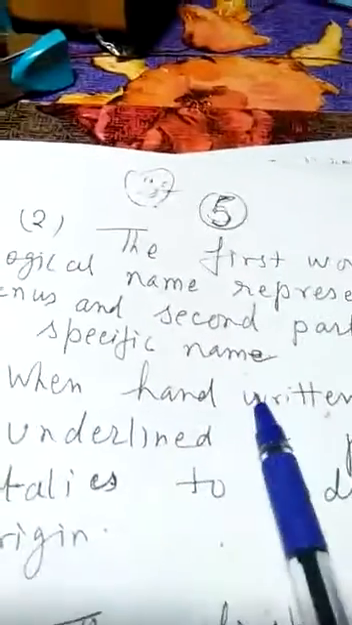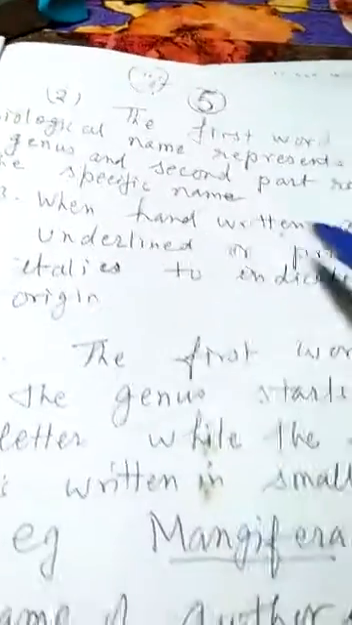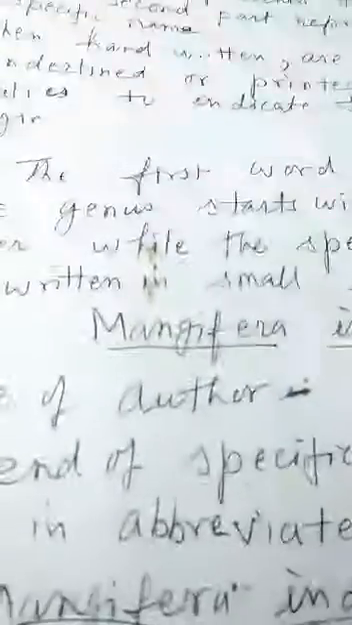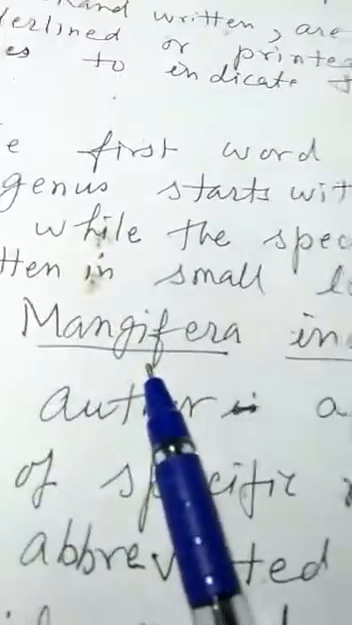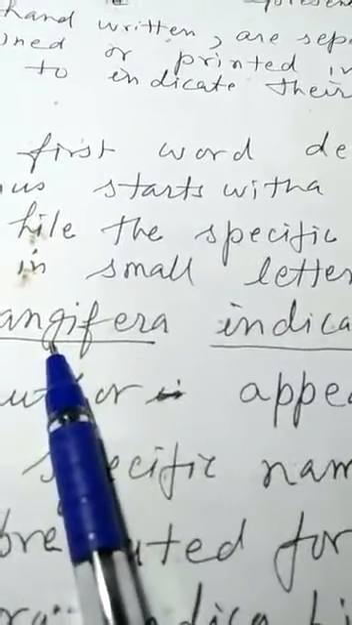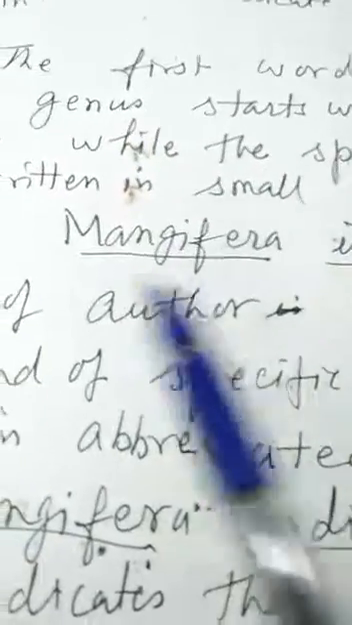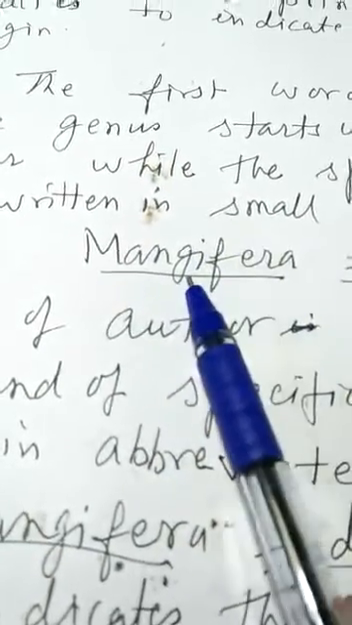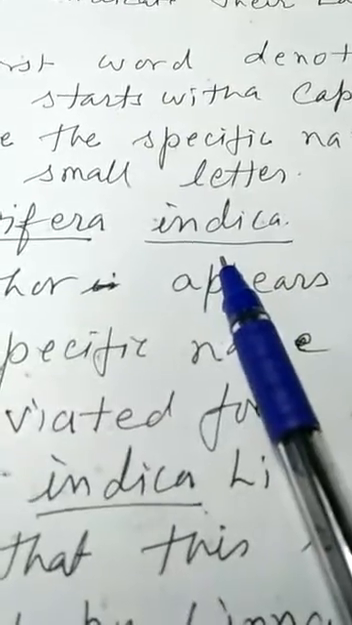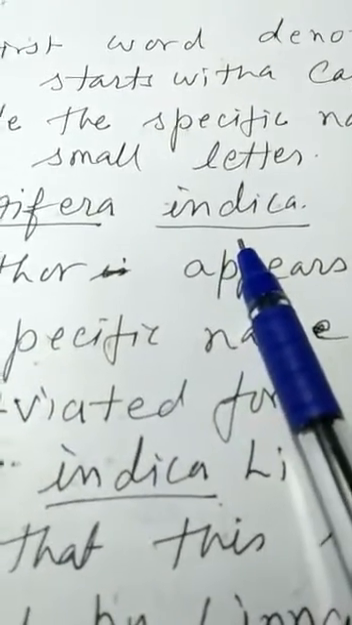represents the specific name. So according to it, what is the name of mango by the binomial system of nomenclature? It is known as Mangifera indica. Mangifera is the generic name and indica is the specific name.